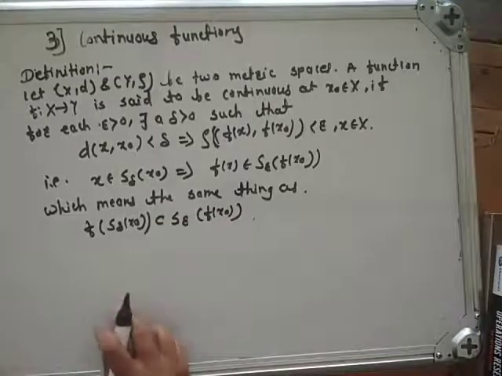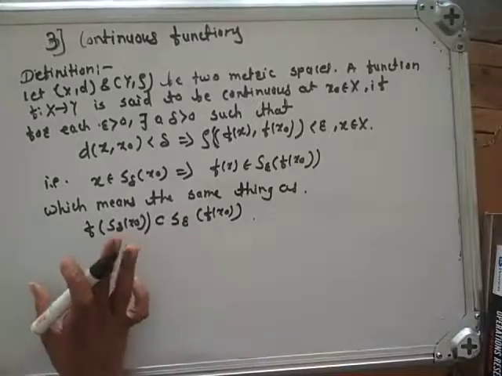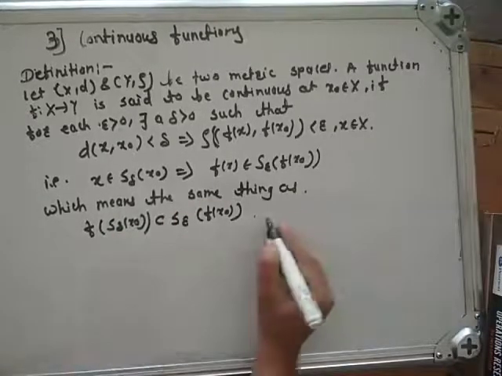Okay. See here, what is the definition of continuous function?